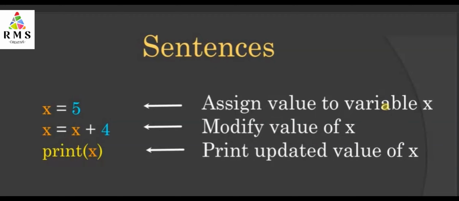Thus, friends, we are able to modify the values of a variable also. Now if I write the statement print x, what is this going to print? This will print the updated value of x. Tell me what is going to be printed now. 9. 9 will be printed. Like this, friends, we can print the output of our operation on the output side. So ultimately 9 will be printed as the output of the statements.